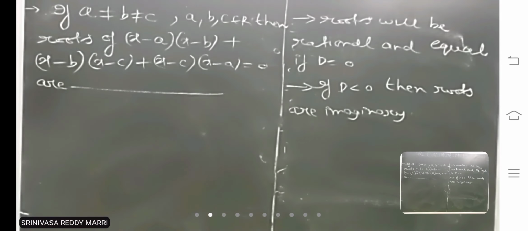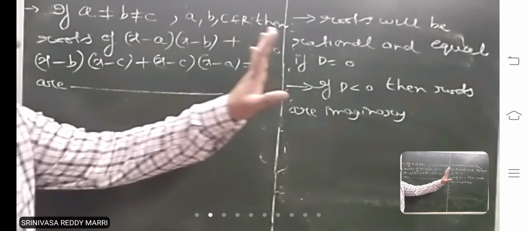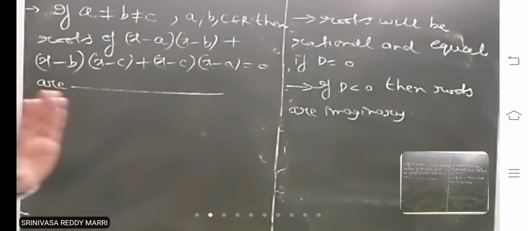That means you have to discuss the nature of the roots: either real and distinct, or real and equal, or imaginary.